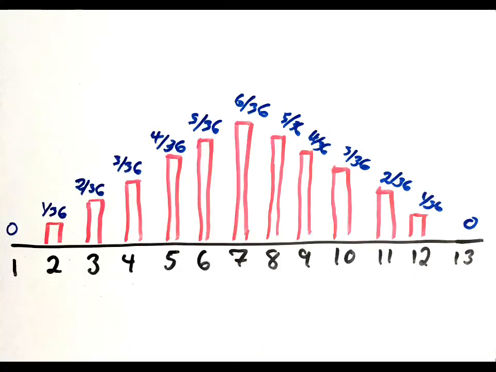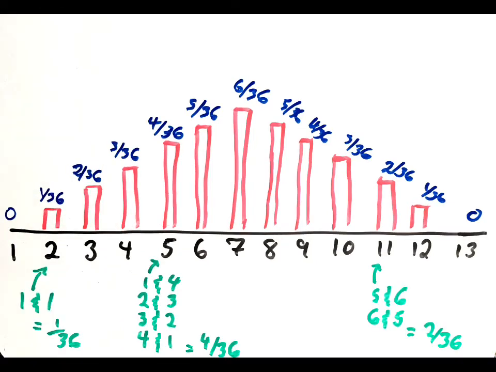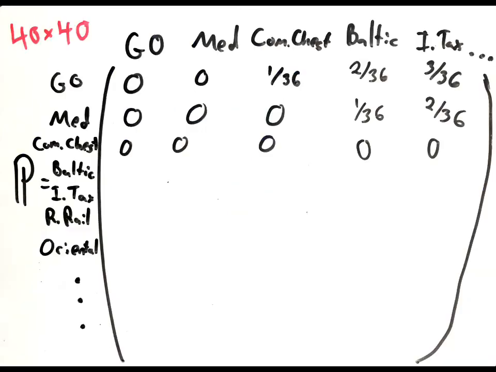The probability of rolling any number with 2 dice is given by the following distribution. There are 36 combinations that can be rolled with 2 6-sided dice. So for example, a 2 can only be rolled if you roll a 1 with both dice, and the probability is 1/36. The transition probability matrix of the Monopoly board should look something like this. So for example, the probability of being on Go and staying on Go is 0, but the probability of being on Go and going to Community Chest is 1/36.